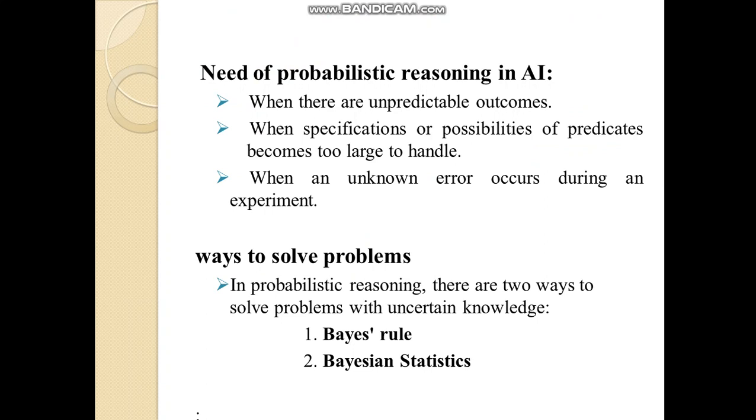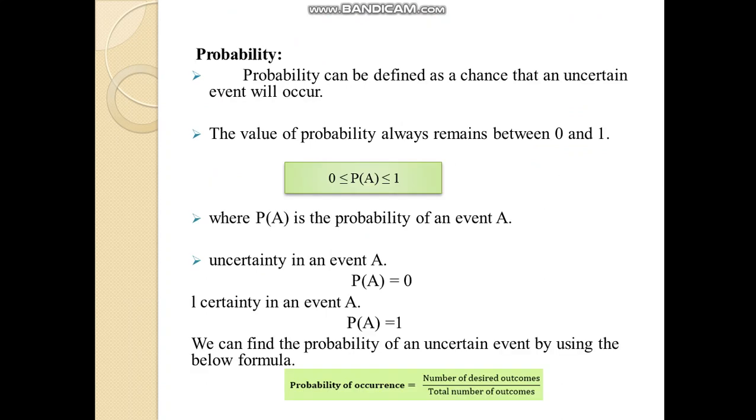Need of probabilistic reasoning in AI: when there are unpredictable outcomes, when specifications or probabilities of predictors become too large to handle, or when an unknown error occurs during an experiment. Ways to solve problems: in probabilistic reasoning, there are two ways to solve problems with uncertain knowledge: Bayes rule and Bayesian statistics.